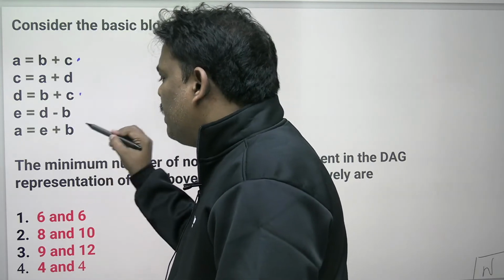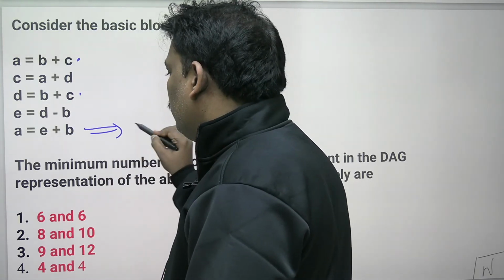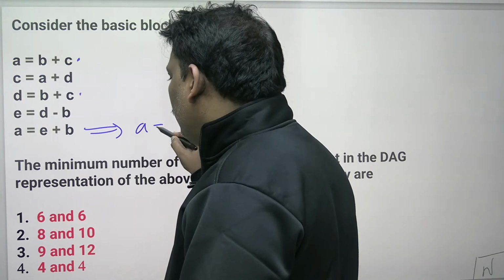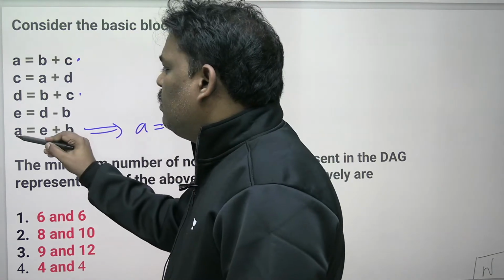A is equal to E plus B. Listen. A is equal to E plus B.